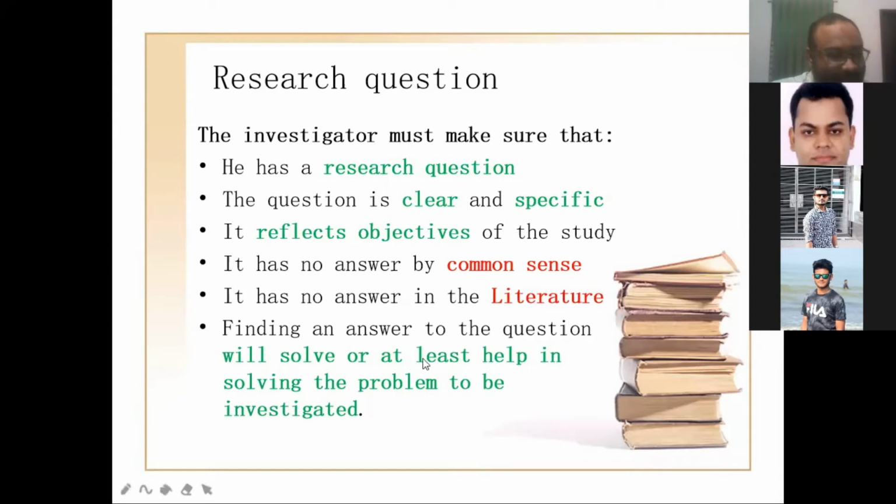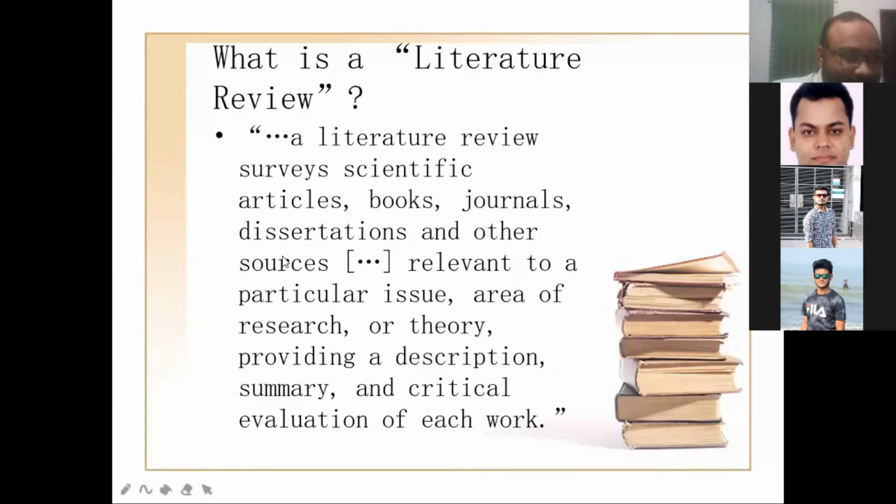Finding all the answers to the question will solve, or at least help to solve, the problem to be investigated. Your solution maybe cannot solve that problem, but at least can help to solve that problem partially. This will also be a very good outcome from your research.